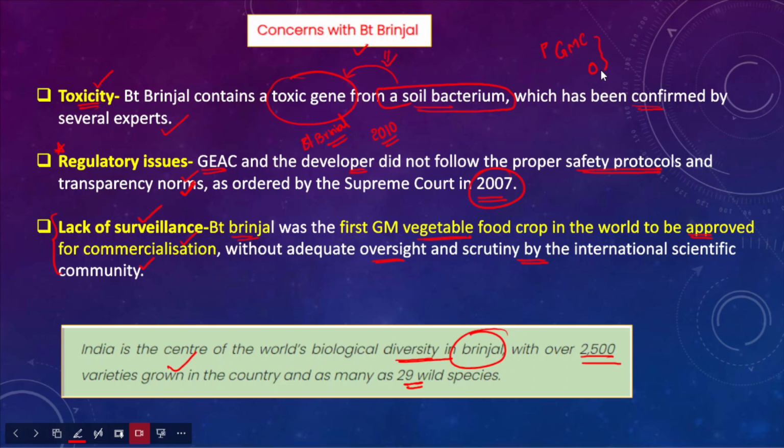They should not degrade the existing biodiversity. Therefore, all the safety protocols and norms laid down by different institutions have to be followed to make sure that these genetically modified varieties are safe for human consumption and also for the natural environment. So that's all in this lecture, and thank you.